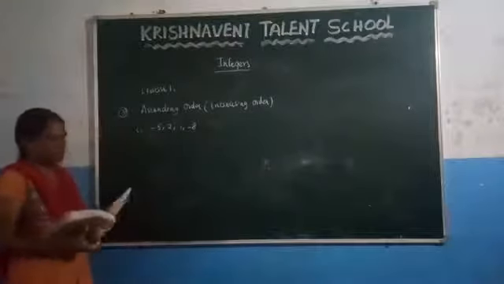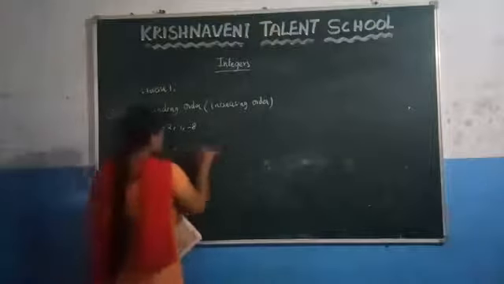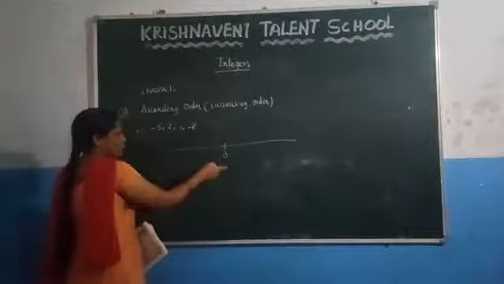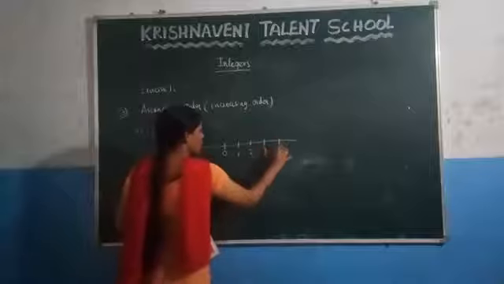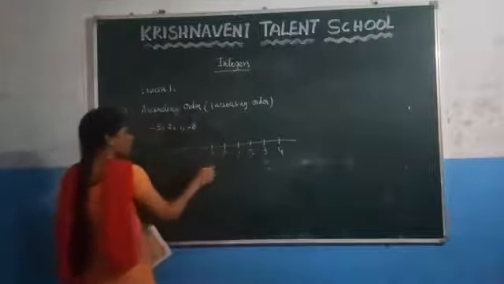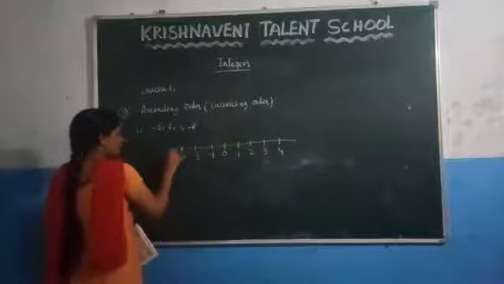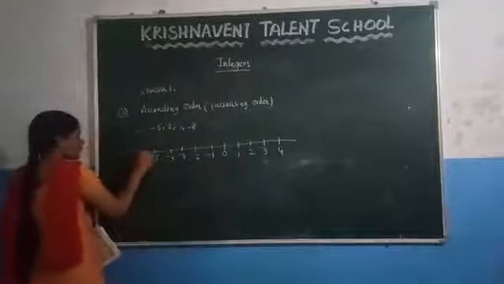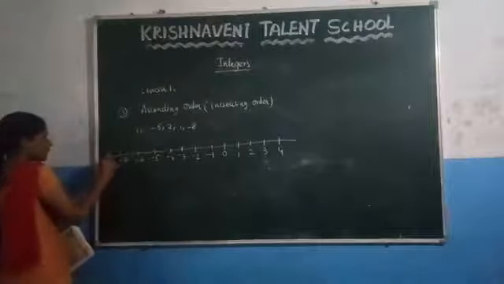To write these numbers from smallest to biggest, let us draw the number line first. Here mark the middle number as 0, and after that mark 1, 2, 3, 4. To the left side of 0, negative numbers will be represented: -1, -2, -3, -4, -5, -6, -7 and -8.